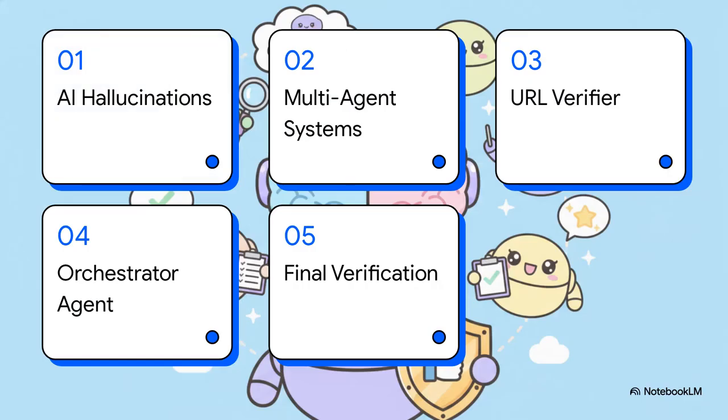All right, here's our game plan for today. We'll start with the AI hallucination problem, move into multi-agent systems, build our URL verifier, set up the orchestrator agent, and finally look at execution and final verification.